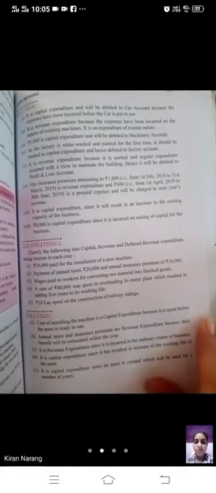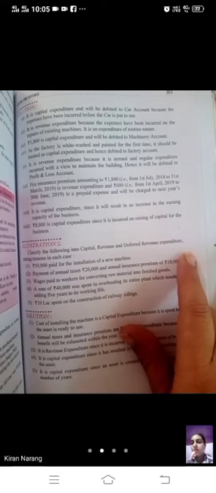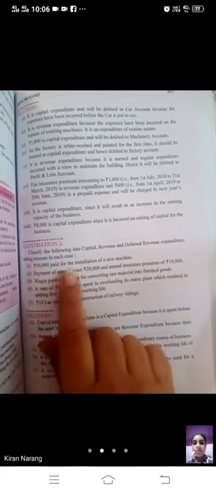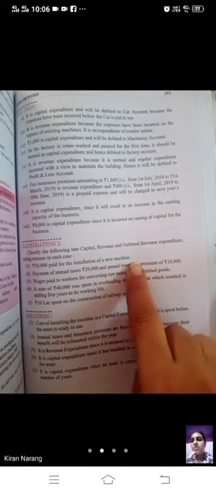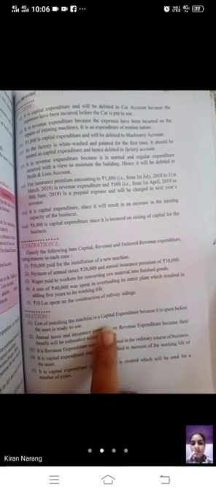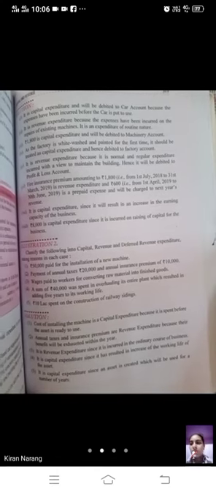Second illustration of this chapter: classify the following items into capital, revenue and deferred revenue expenditure, stating reasons in each case. First, beta, rupees 50,000 paid for the installation of a new machine. Whatever we are spending on a machine, that is our capital expenditure. Cost of installing the machine is a capital expenditure because it is spent before the asset is ready to use. If we are spending any amount on the asset before it is put to use, that is capital expenditure.